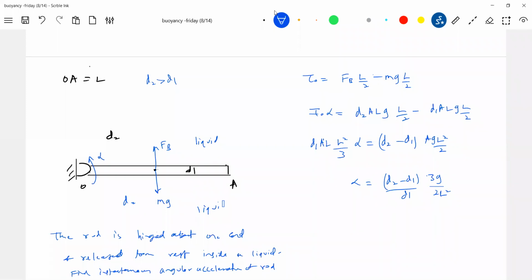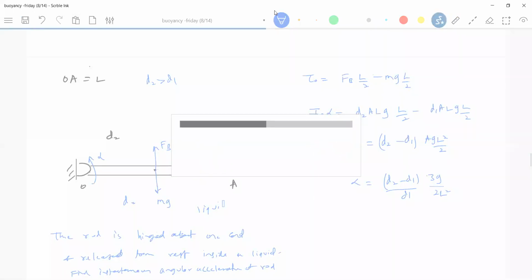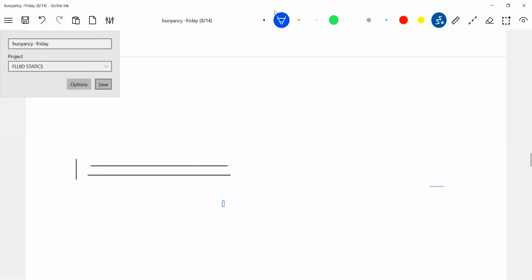Find the instantaneous angular acceleration of the rod. 3g by 2L, sir, not 2L? 12 will you get, sir? L cube? Okay, only one L will be there.